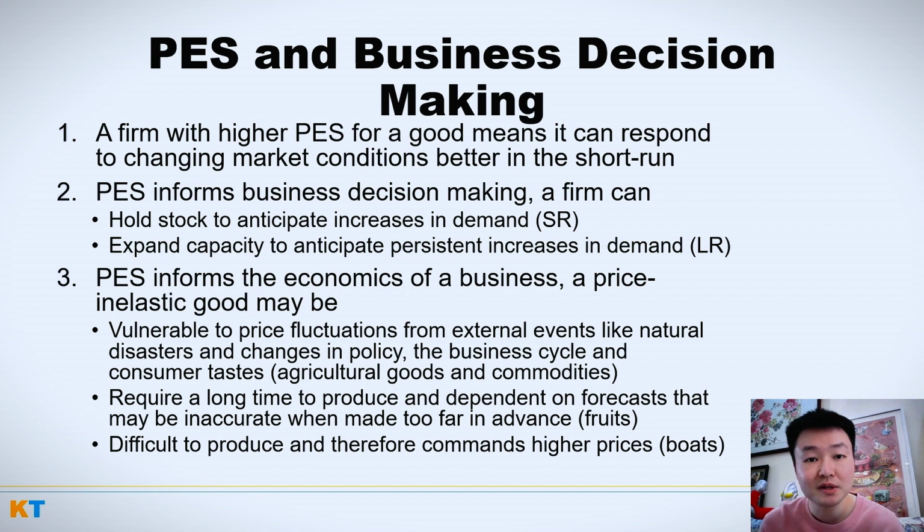And so there's an idea of the minimum viable product in software development. In software development, once you have an idea, you want to make a prototype as quickly as possible and ship it out into the market. Because if you take too long to make it, the market conditions might have already changed by the time you make the product. And so in the same way, for something like fruits that take a long time, or agricultural goods that take a long time to bring to markets, we are dealing with a lot more uncertainty in the future. And it also might be difficult to produce and therefore command higher prices.